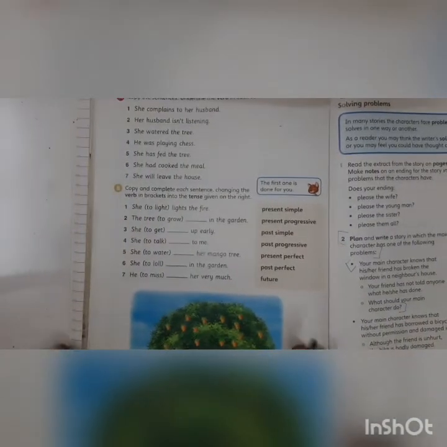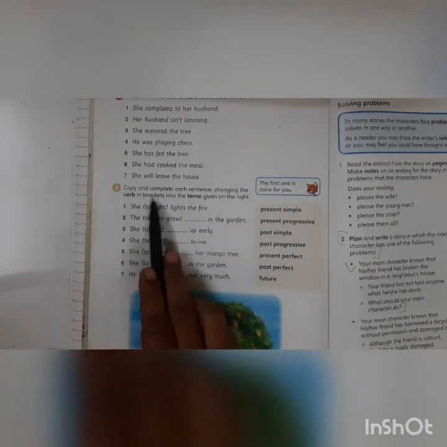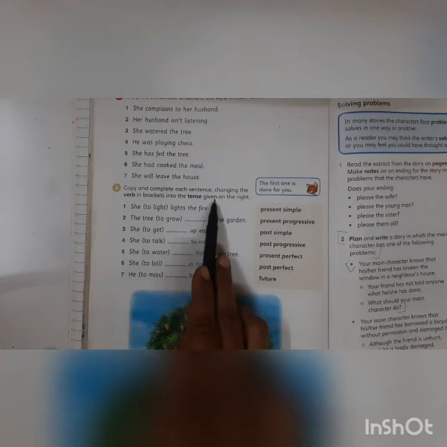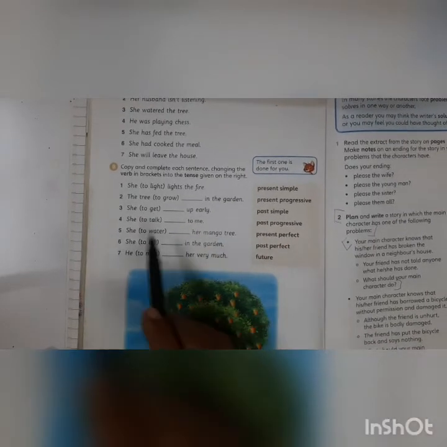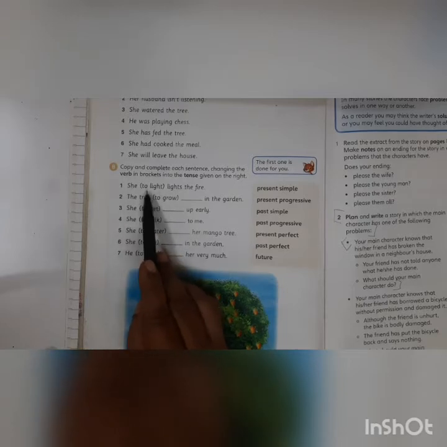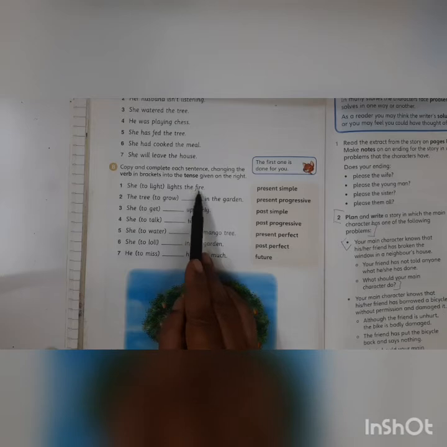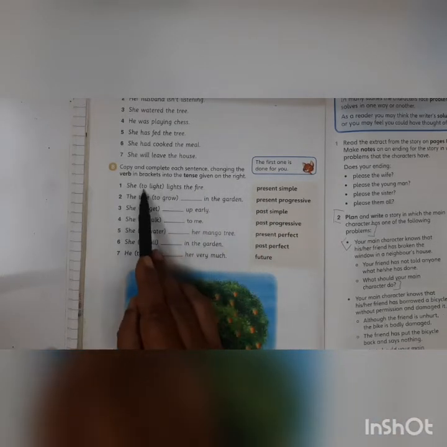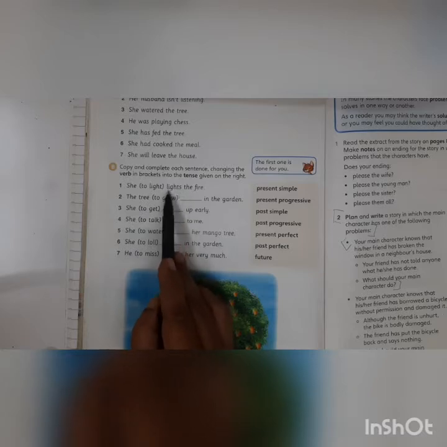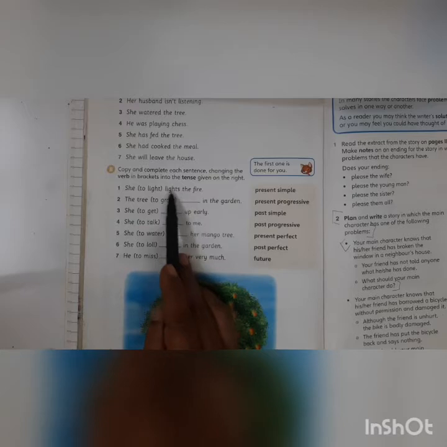Now let's begin with this exercise. The first one, children, look here. Copy and complete each sentence, changing the verb in the bracket into the tense given on the right. Children, we have to look at the right. First one, she. Now in the bracket, they have given to light. And here it is lights the fire. So they have present simple. So what is the present simple? To light. This will become lights. This is your present simple.